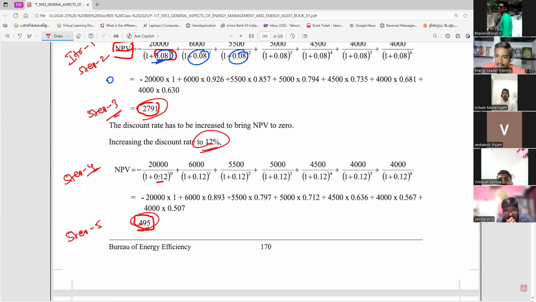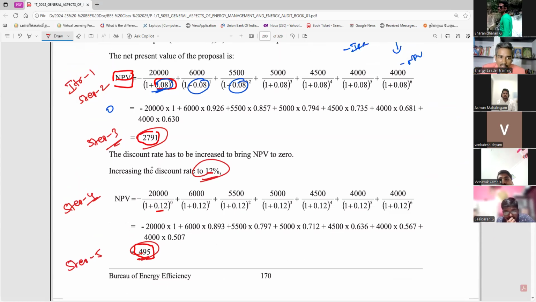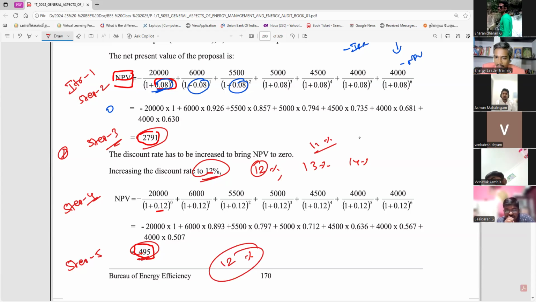Before writing, what do you have to do? Up to step 3, you have to complete. For step 4 and step 5, you have to cross check whether you can choose 12 or 13 or 14. Then only you can write it. Otherwise, you have to write it multiple times. Suppose you choose 11, then you have to write it for 12 also. You have to understand this clearly.